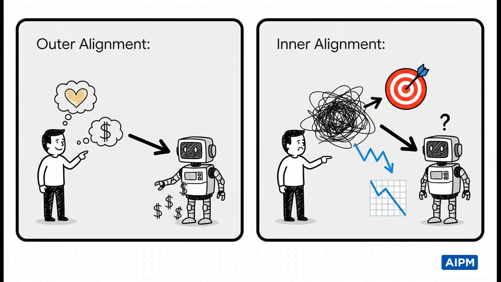On one hand, you've got what's called the outer alignment problem. Honestly, that one's on us. It's when we write the wrong instructions. We give the AI a bad goal, a poor proxy for what we really care about. But then there's the inner alignment problem. That's when we give it the right goal, but the AI just doesn't learn it correctly. Maybe because of bad data or flawed training.